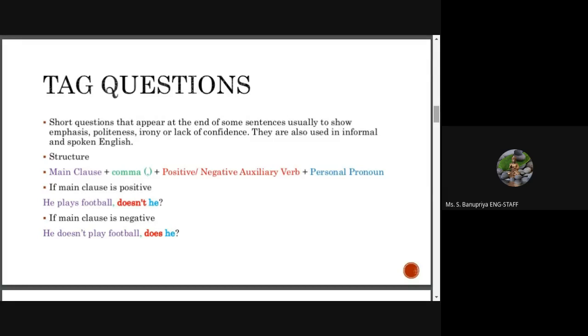And see the second example: he doesn't play football, does he? Here the main clause has the negative word, so the tag has no negative word. It is positive.